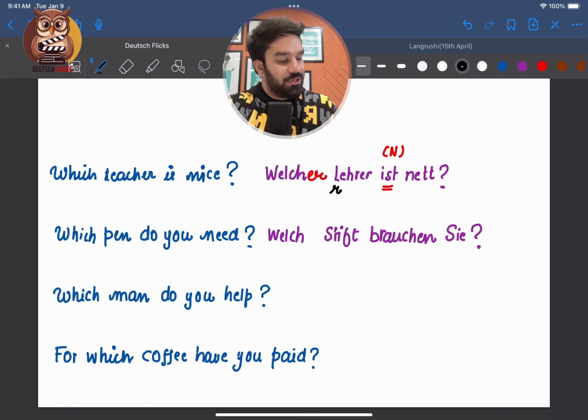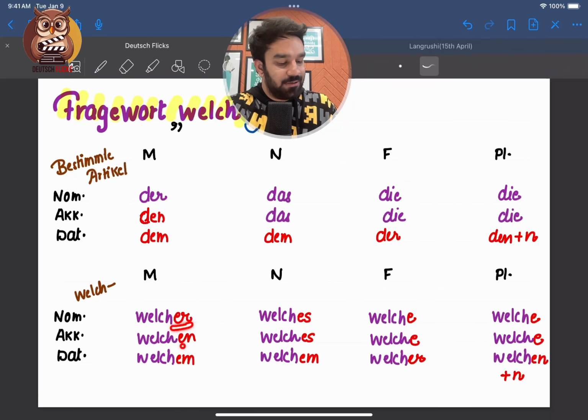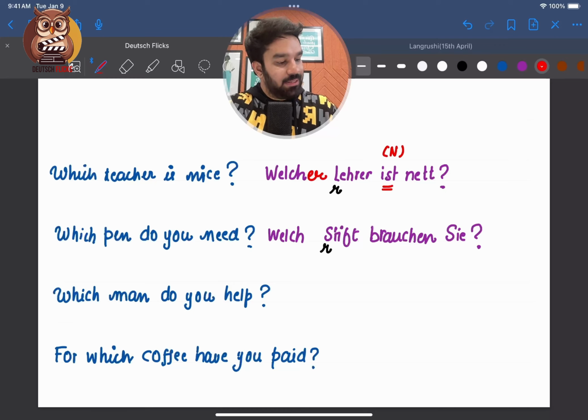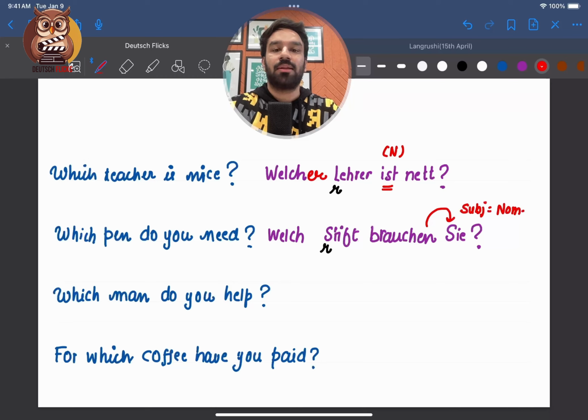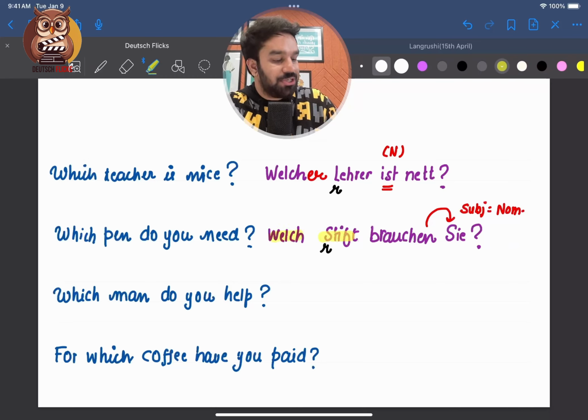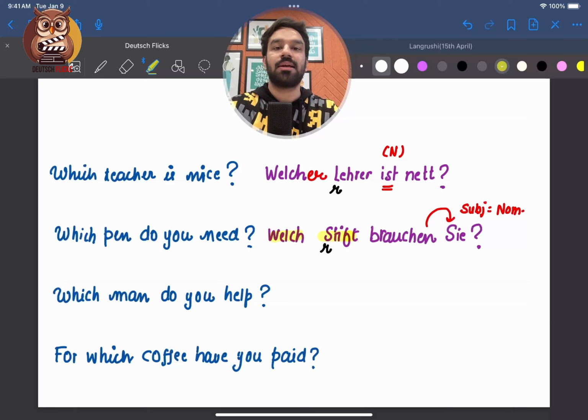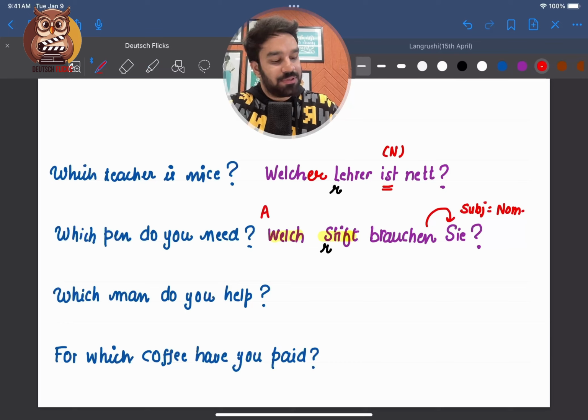Now again, Stift is masculine. That means the answer will be either Welcher, Welchen, Welchem. So we have to identify the case. Is it nominative, accusative, or dative? I can see that brauchen is being conjugated according to Sie, which is the subject of the sentence, and the subject is always in nominative case. That means this Welch Stift will be the object of the sentence. This is the direct object. And direct object takes which case? Accusative case. Hence we will go with Welchen.